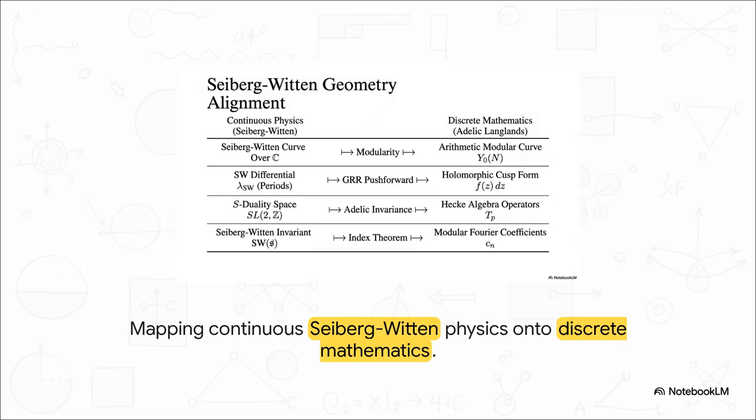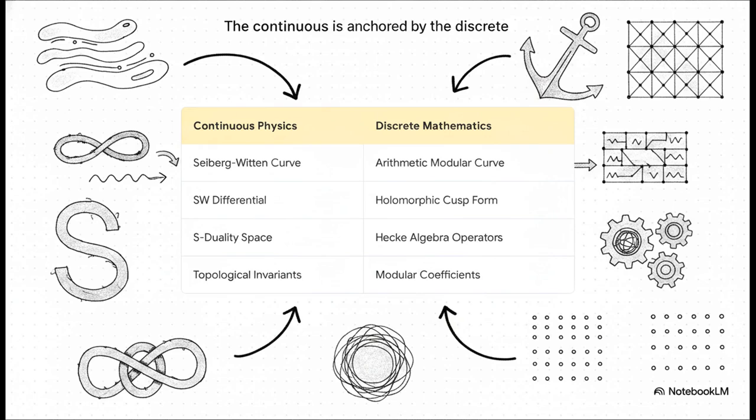To see exactly how that structural protection works in practice, we use the Seiberg-Witten geometry alignment. This unified framework beautifully translates standard continuous gauge theory directly into discrete arithmetic algebraic geometry. Think of this as our translation dictionary, mapping the continuous directly against the discrete.